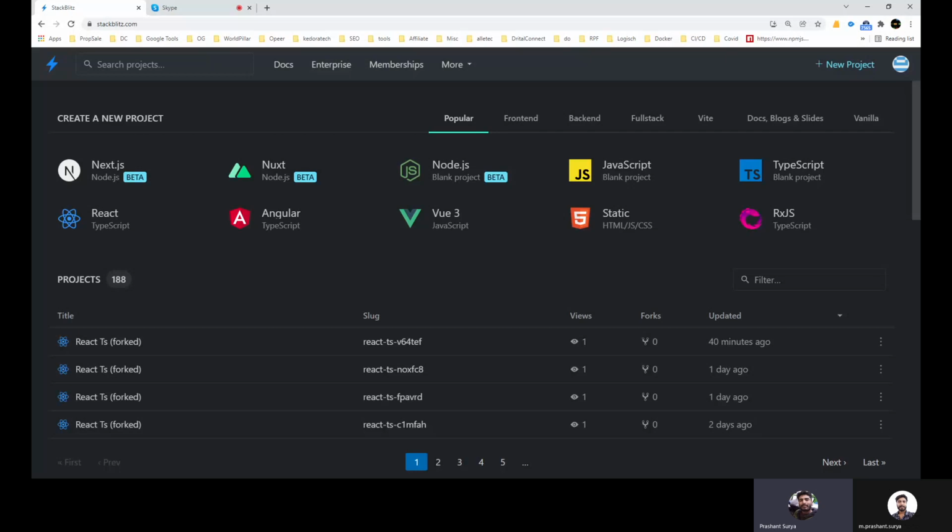So there are different types of hooks: useState, useEffect, useContext, useMemo, useCallback. So all these are hooks. And in this topic, we will discuss only useEffect. Okay, so useEffect is basically